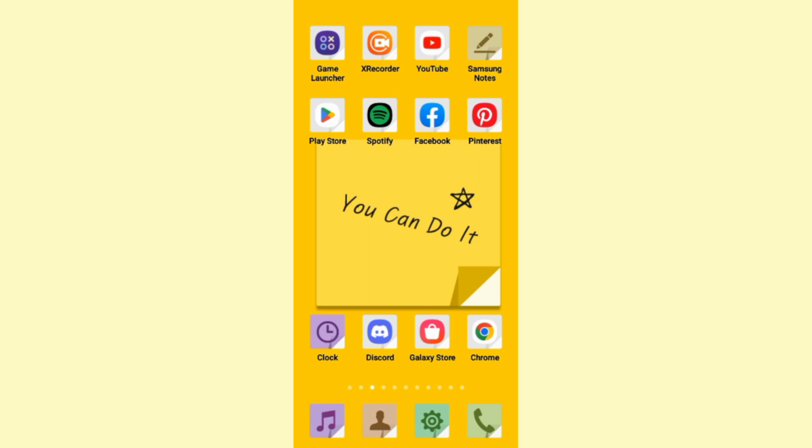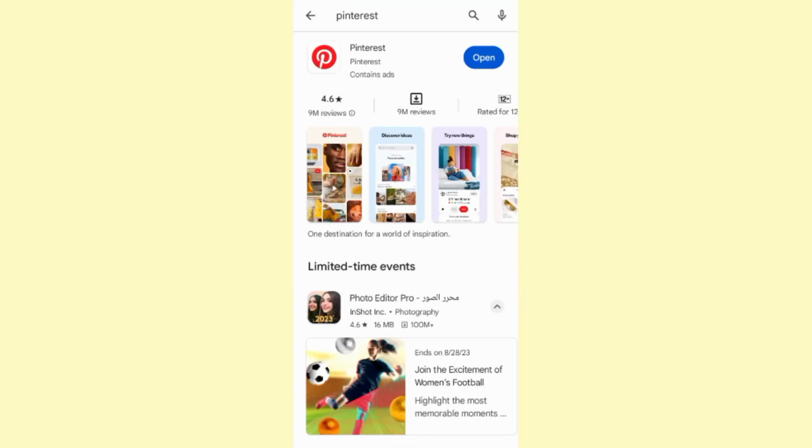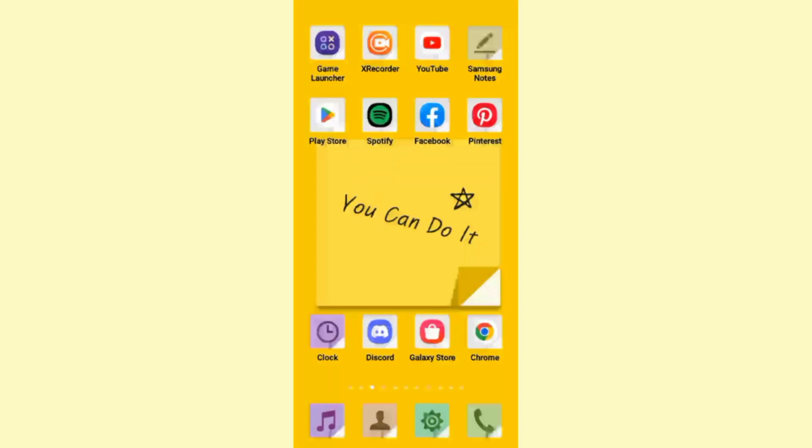Now, if you are having any problems with the sound on your Pinterest app, then here are some solutions that can help you solve that problem. So the first thing that you need to do is you need to try to update your Pinterest app. So navigate to Play Store and check whether there are any updates available. If you find ones, good, update the app. If not, then let's move on to the second step.